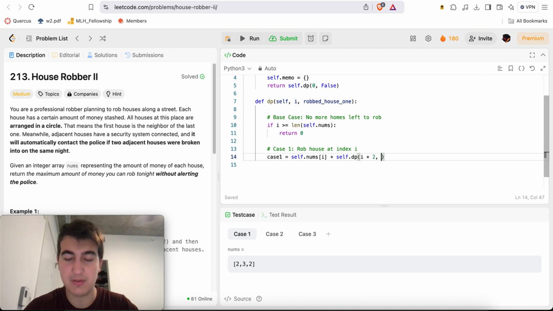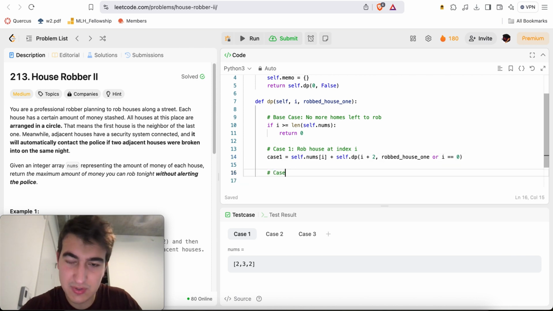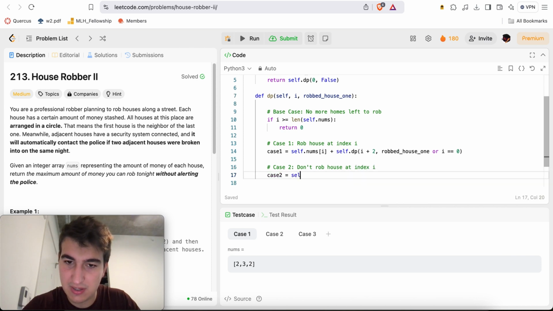Again, we must skip over the adjacent house. By the way, for House Robber 1, I went in more detail than usual to essentially explain my thought process, so for the House Robber 1 stuff I'm just gonna fly by it fast. Here we'll do robbed house 1 or i is equal to 0, right? So we'll take the current result of this, or if i is equal to 0, we're robbing house 1. Okay. Case 2, don't rob house at index i. Case 2 is equal to 0 to indicate 0 profit, plus self.dp from i plus 1, and we'll keep the same robbed house 1, right?